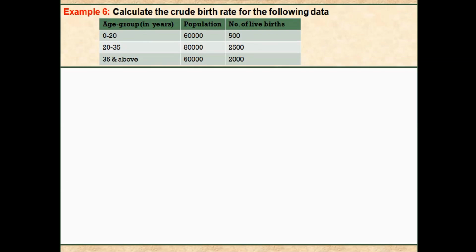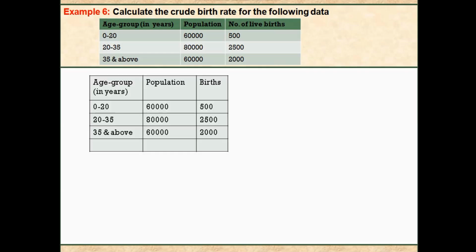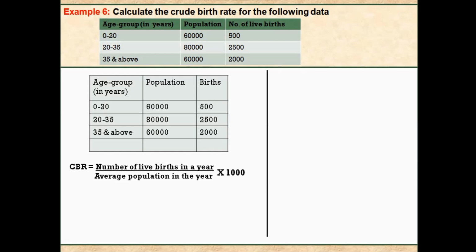Example 6. Calculate the crude birth rate of the following data. According to the formula, crude birth rate is nothing but B divided by P into 1000. So our first step is to calculate the total of population as 2 lakh and birth as 5,000. 5,000 divided by 2 lakh into 1000, nothing but 25. It is our crude birth rate.